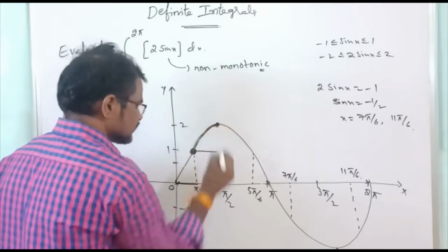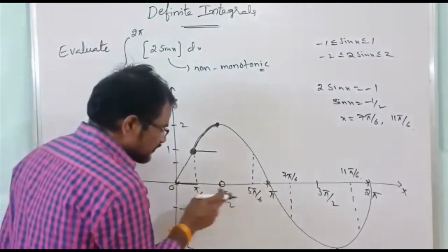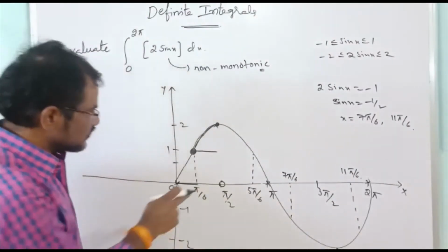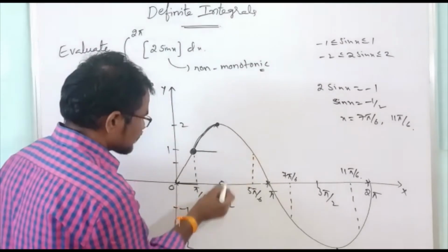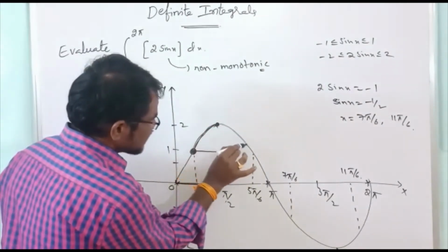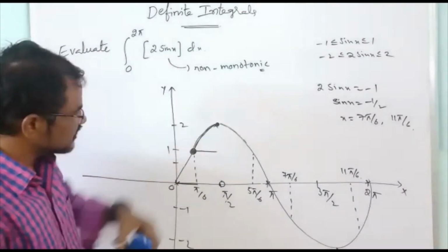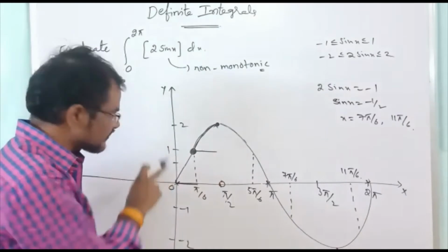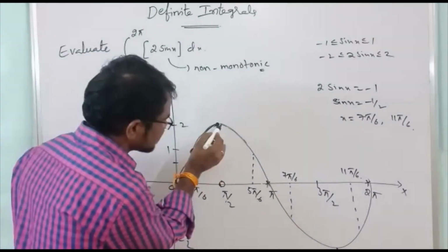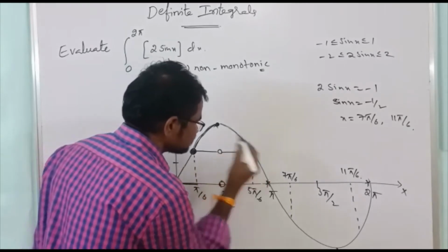Next, pi by 2 to 5 pi by 6. Here 2 sin x is decreasing, and the value of 2 sin x is between 1 to 2. So the greatest integer of that function is 1 only. So here to here.